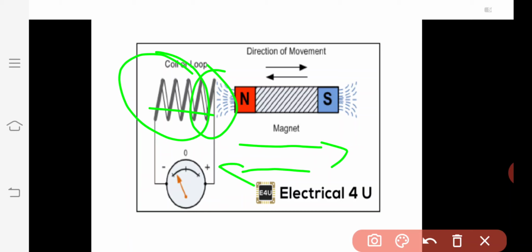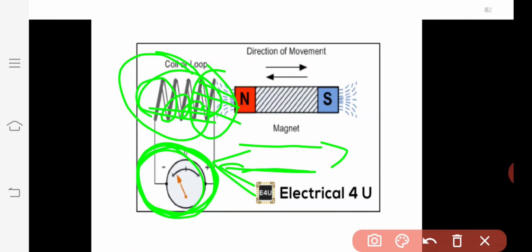If we want to increase the current, then the number of turns of this coil is increased, or more magnetic field lines interact with this coil when the magnet comes near it. By this method we can increase the current